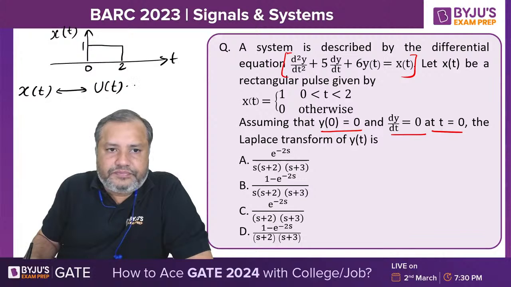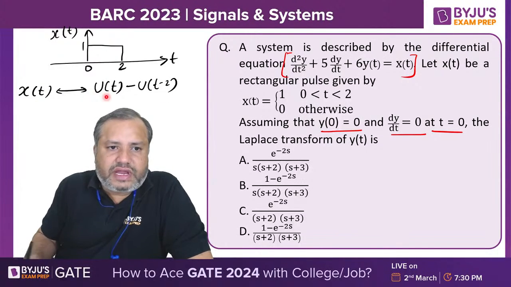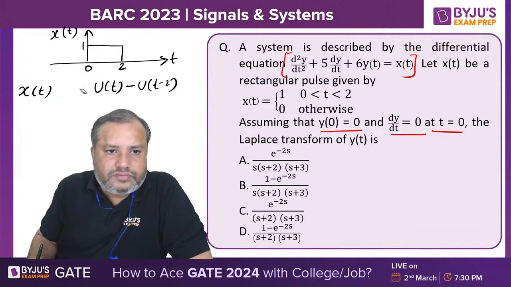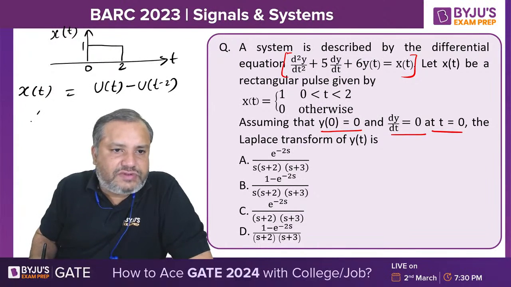So u of t minus u of t minus 2. Now taking its Laplace transform, this is x of t, so its Laplace will be X of s.